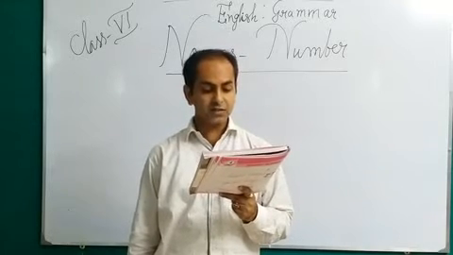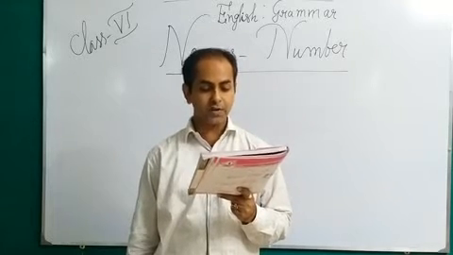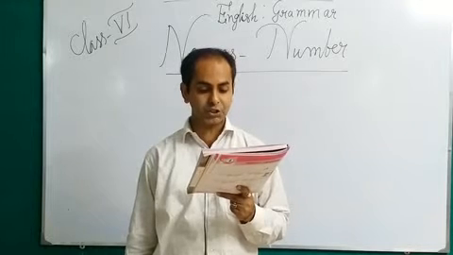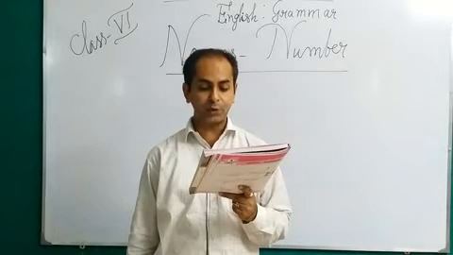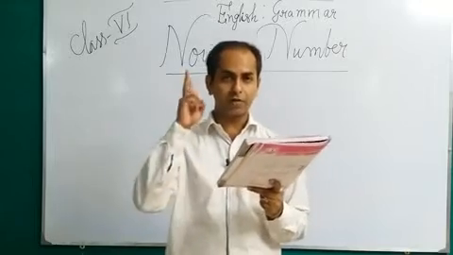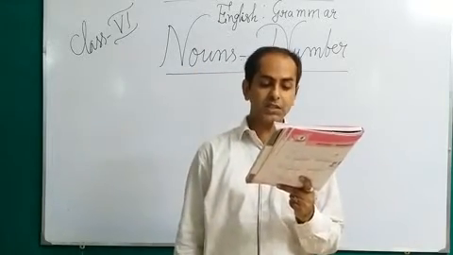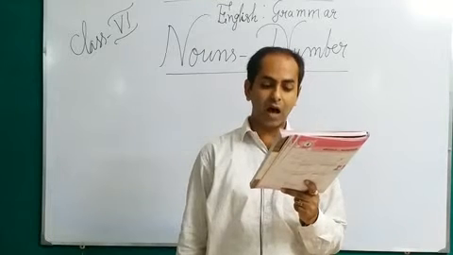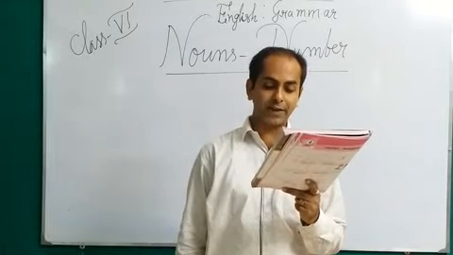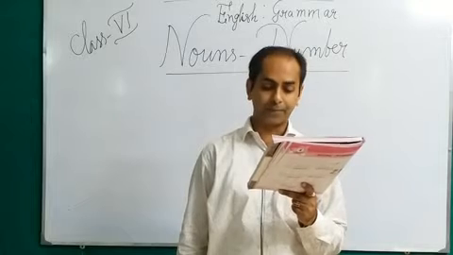Now scissors, spectacles, shorts, trousers, clothes, stitched are used in plural form because they always have two parts. Her spectacles are new, plural verb are. My shorts are faded, plural verb are.